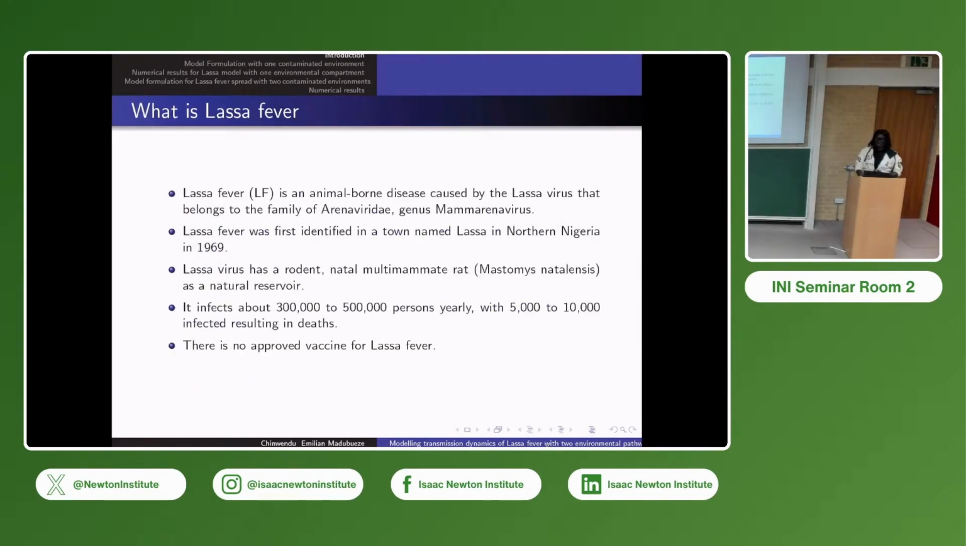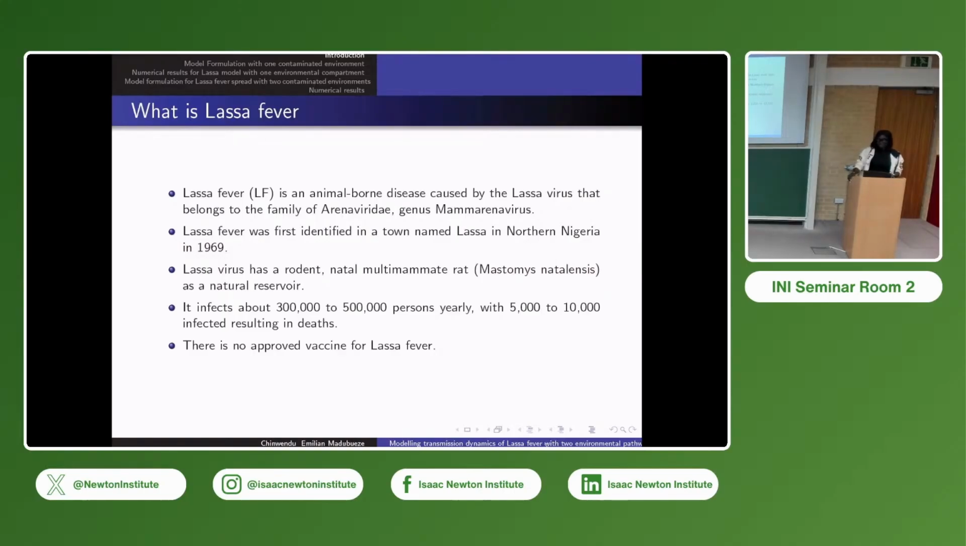Lassa fever is a virus that started in 1969 in North Nigeria, in a town called Lassa in Bauchi State. Lassa fever has a rodent reservoir, a form of rat that carries the virus but doesn't die from it. So the rats live with the virus all their life and continue to shed it in the environment. It affects 300,000 to 500,000 persons yearly, with 5,000 to 10,000 killed every year. But this number is higher now, because Lassa fever behaves like other diseases, so we cannot easily tell which disease is Lassa fever.